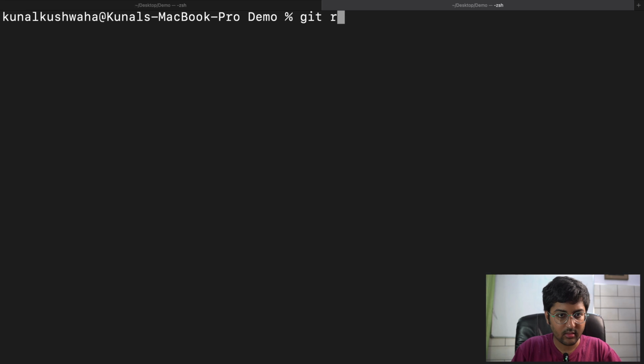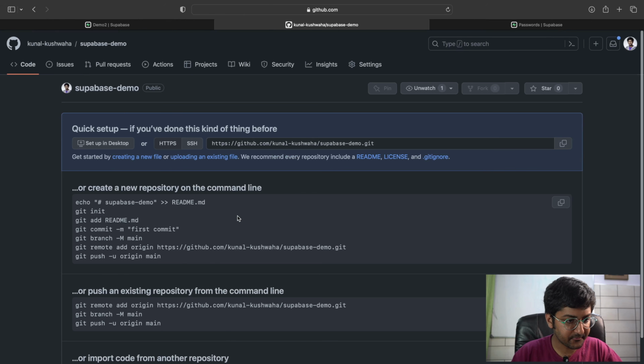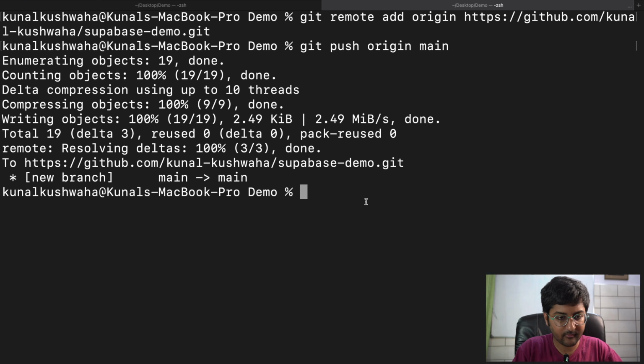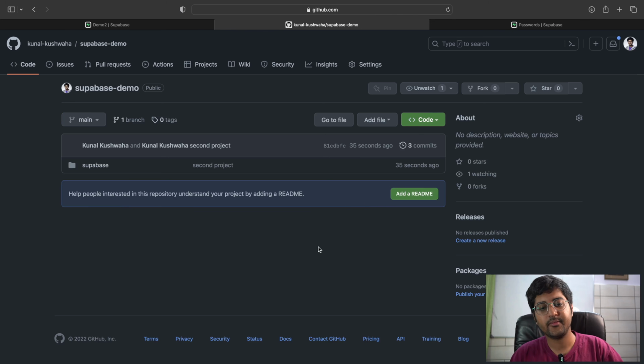Git remote add origin, git push origin main. Refresh, and here we have it. Looks pretty good, right? Now what we're going to do is set up the migration.